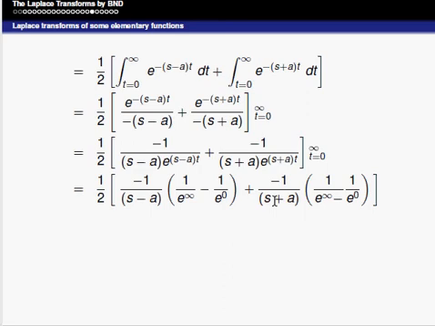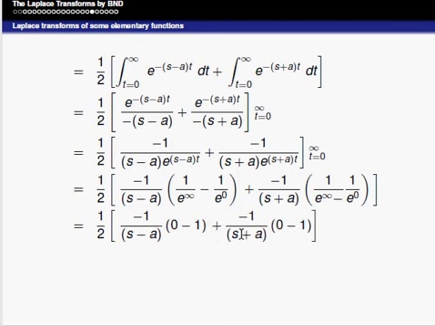It can be rewritten as, the term 1 by infinity is 1 by e power infinity, that is 0, and 1 by e power 0 is 1, so we get 0 minus 1 in both cases. That is 1 by 2 into minus 1 by s minus a into 0 minus 1, minus 1 by s plus a into 0 minus 1. Minus into minus is plus, here also minus into minus is plus, that is 1 by 2 times 1 by s minus a plus 1 by s plus a.